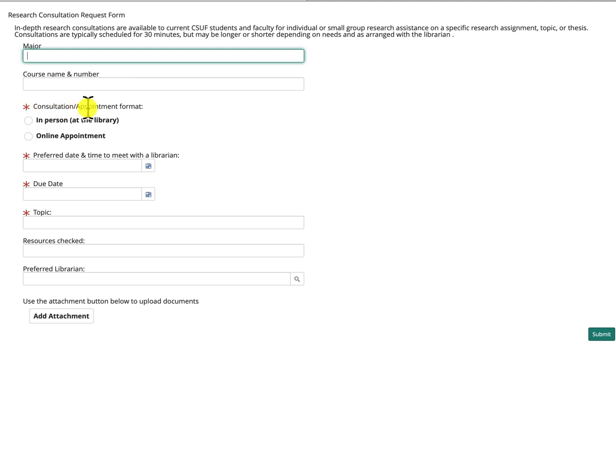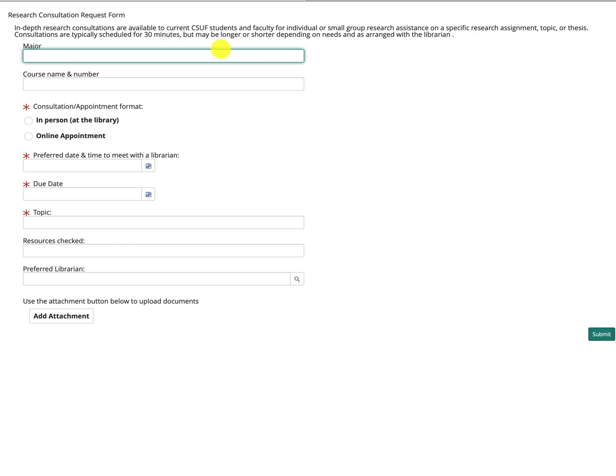You can decide the format of your consultation, in person or online, your preferred times to meet, the date, topic, resources checked, as well as your preferred librarian, and click on Submit.